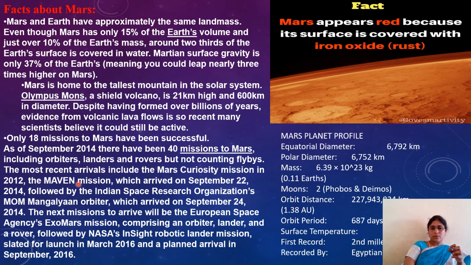The most recent arrivals include the Mars Curiosity mission in 2012, the MAVEN mission, which arrived on September 22, 2014, followed by the Indian Space Research Organization's MOM, Mangalyaan. What is the mission name of Mars used by India? It is MOM, using the Mangalyaan orbiter on 24th September 2014. Still, research is going on to find out the water on Mars, whether this planet is suitable for life or not.